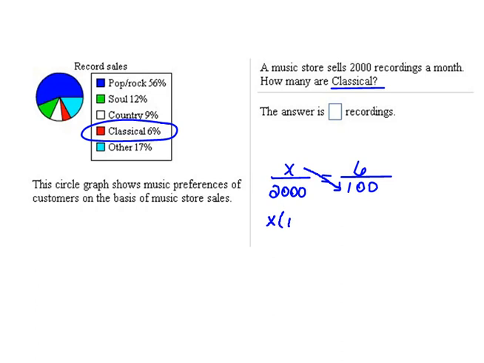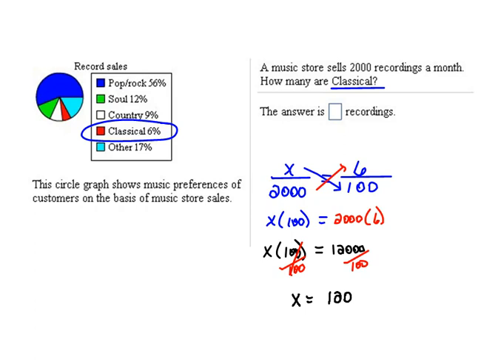So we have x times 100 should equal the cross product there of 2,000 times 6. That leaves us with x times 100 equals 12,000. And now to get x alone, we would have to divide by 100. So we would have x equals 120. So 120 out of those 2,000 records were actual classical recordings.